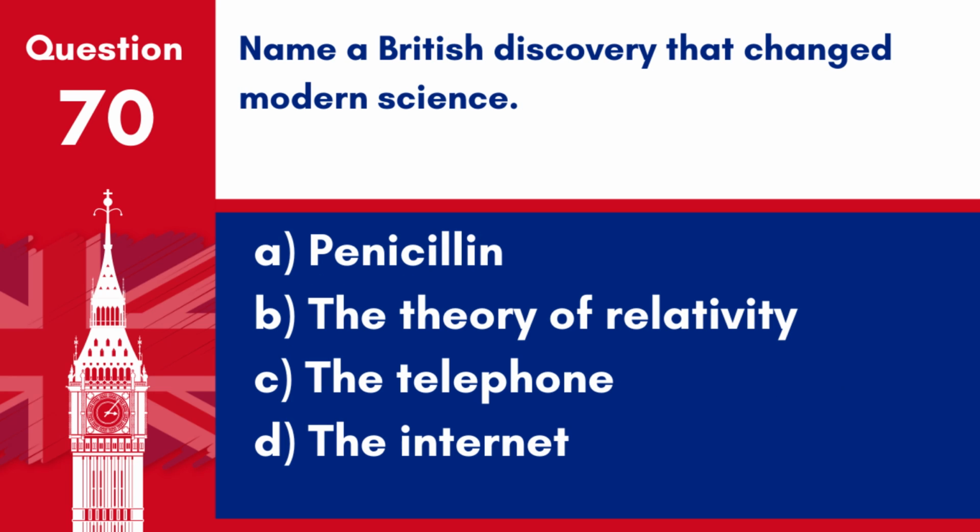Question 70. Name a British discovery that changed modern science. A. Penicillin. B. The theory of relativity. C. The telephone. D. The Internet. Answer: A. Penicillin. Penicillin is a British discovery that changed modern science.